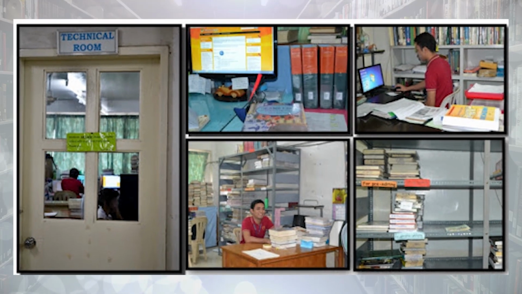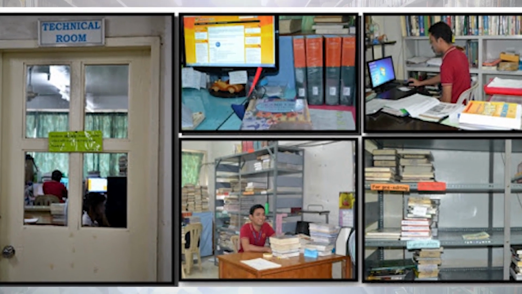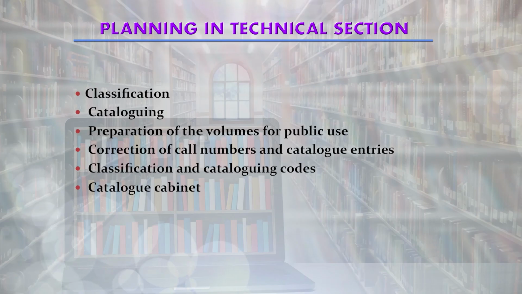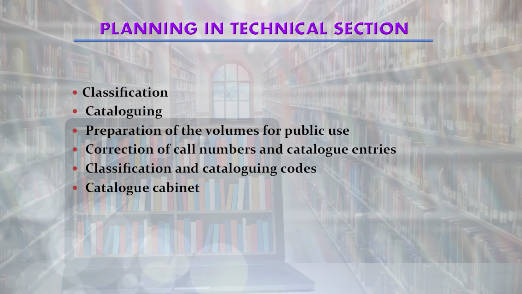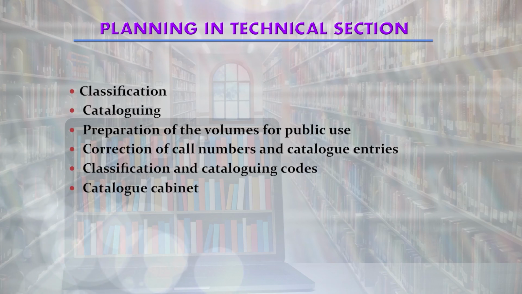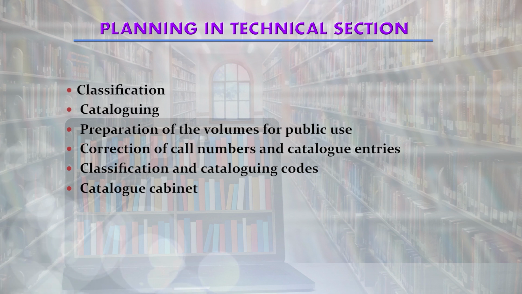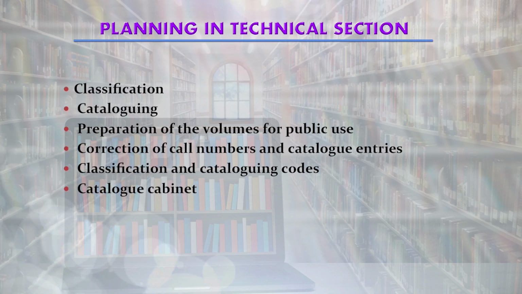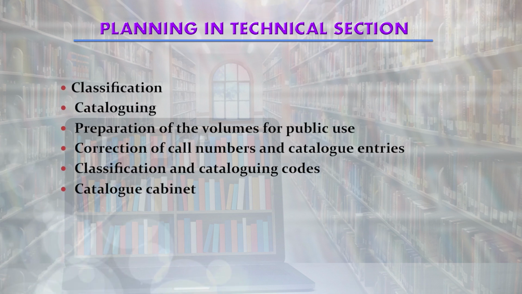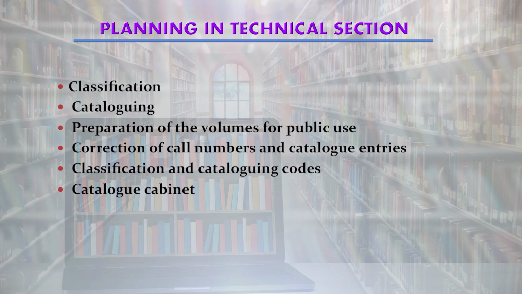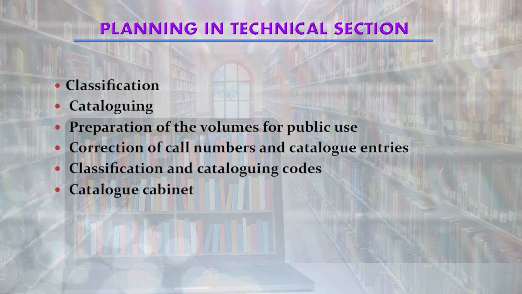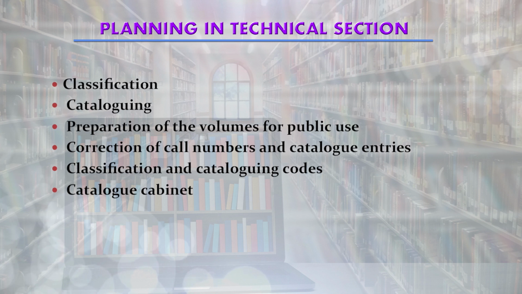Now, some planning is required in the technical section. Planning is required in relation to classification of documents, cataloging of documents, preparing the volumes or documents for public use or users, and correction of call numbers and catalog entries.